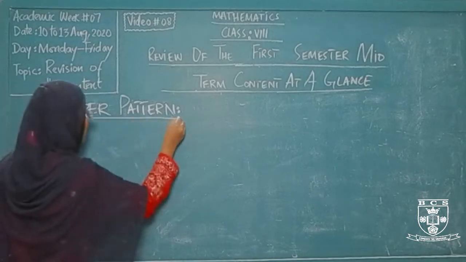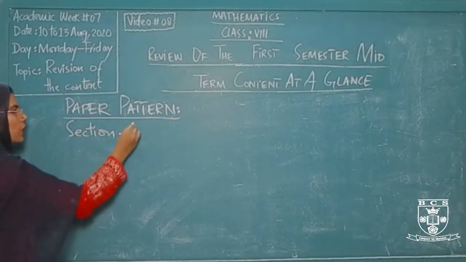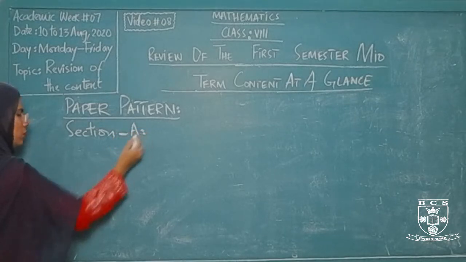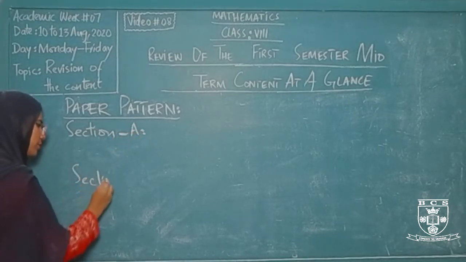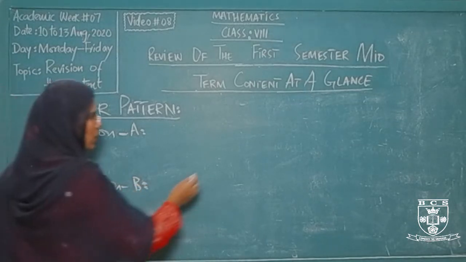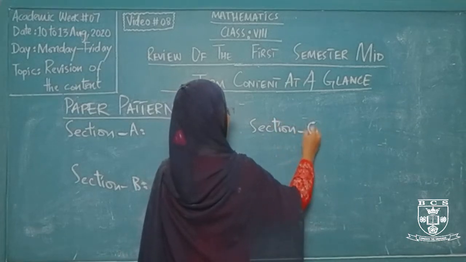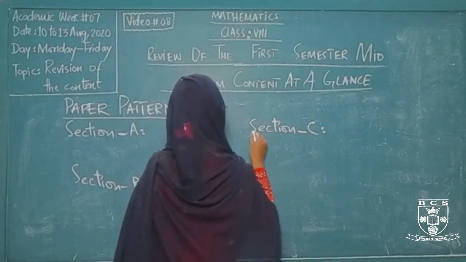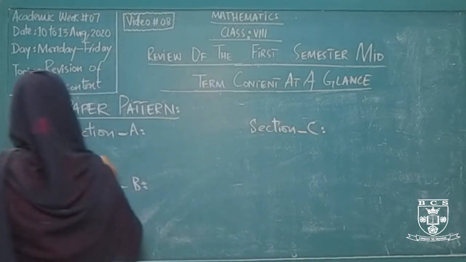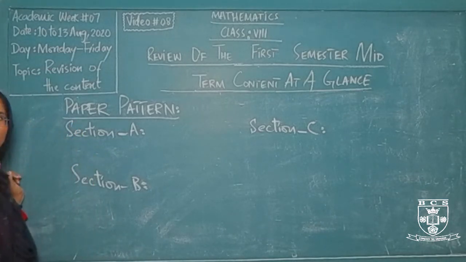the paper pattern that we have for our midterm examination is section A, then section B, and then section C. This is section A, and the paper is divided into 3 different sections.